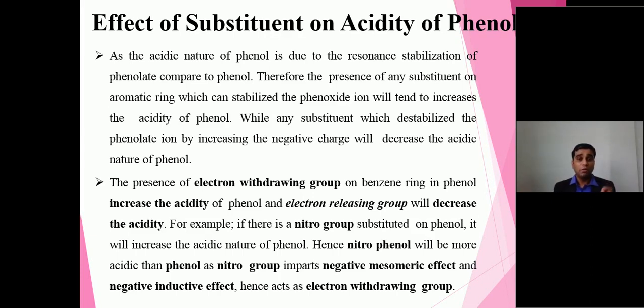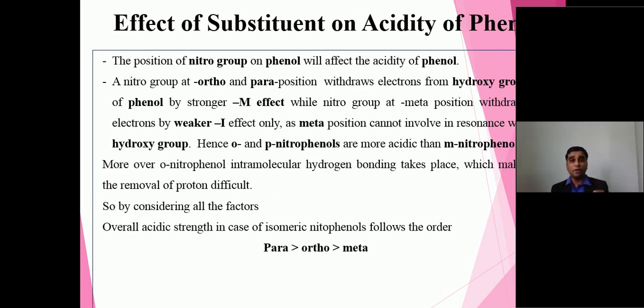Fine. Now the thing is, if I compare the effect of substituents as far as the nitro group is concerned, ortho, meta, para, we have three different positions. So let's compare. Ortho is more acidic than meta than para. Let us see. As I mentioned, two important effects are there: inductive effect and resonance effect. Inductive effect always operates through the bond.